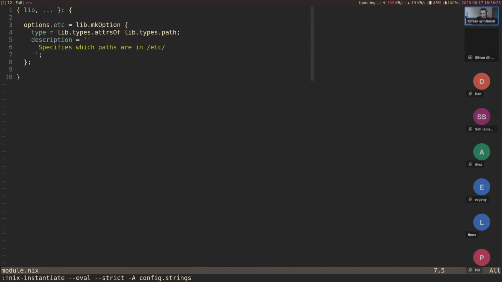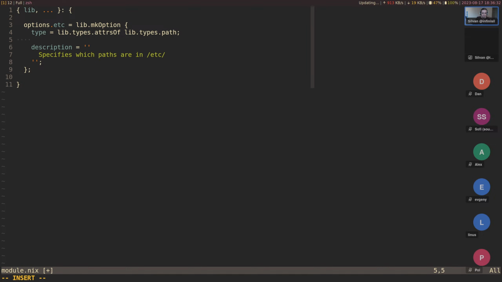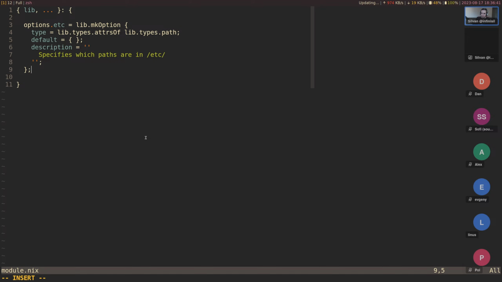All right, so also there's no default here. If we were to evaluate config.etc, we would get an error that the option is used but not defined. Arguably, there should be a default for attrsOf, which is just an empty attribute set. This doesn't exist right now, but we can just add it for now. Now let's define something in here. Let's say config.etc.foo should be some file, and I do want to have access to packages here.